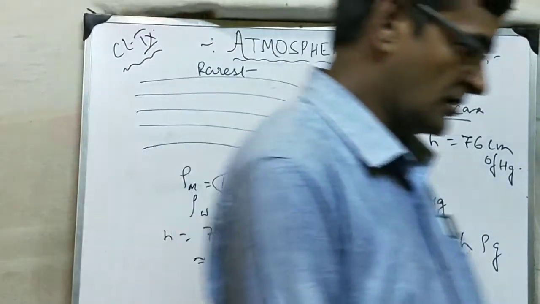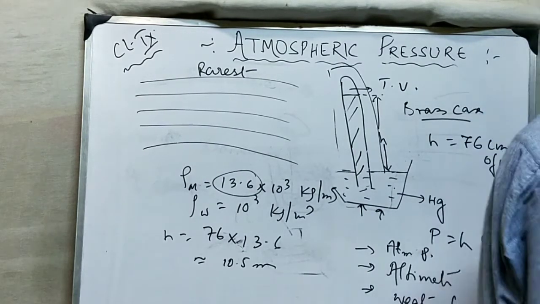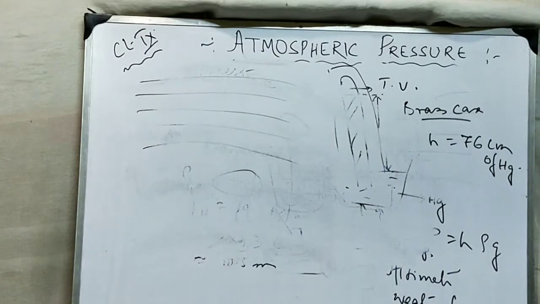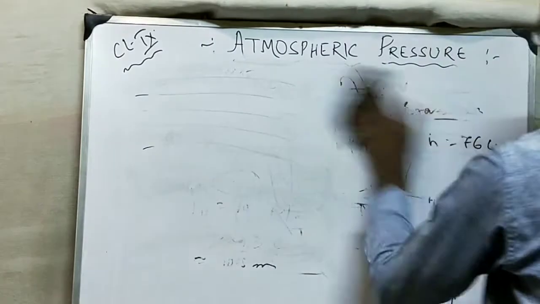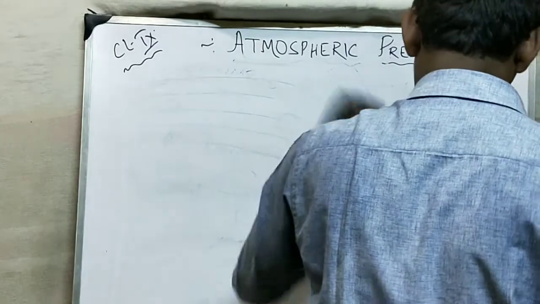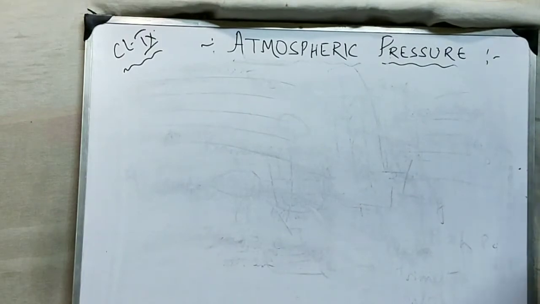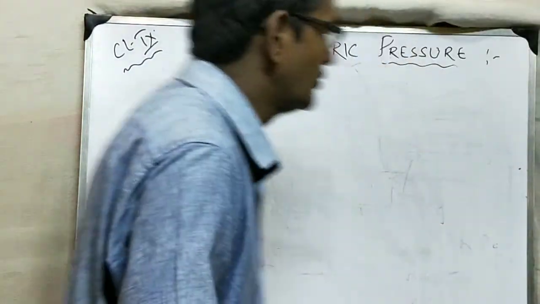Now we are going to the last part of the chapter. We'll do 1 or 2 numericals. First question is, convert 1 millimeter of mercury into Pascal.